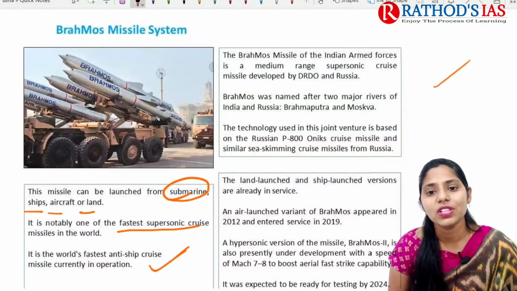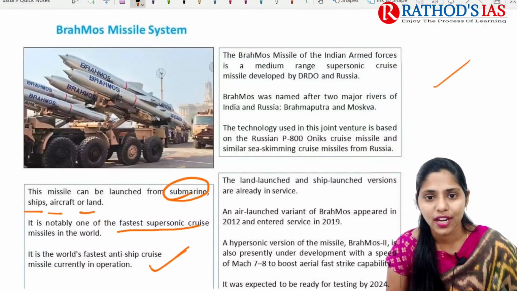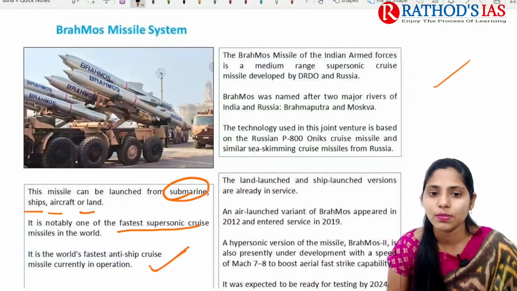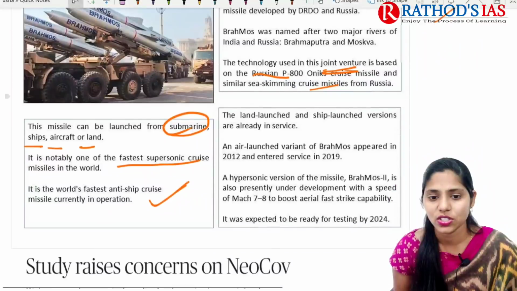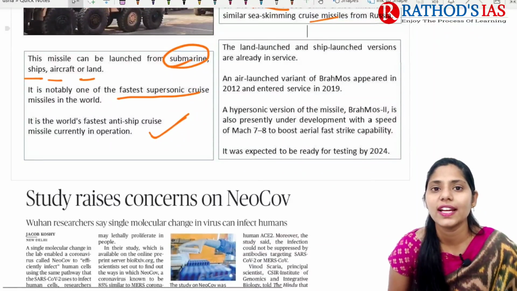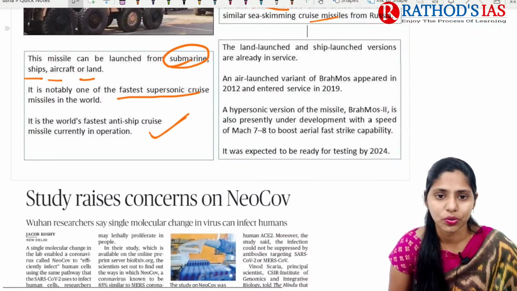The Brahmos missile is named after two major rivers of India and Russia, that is Brahmaputra and Moskva. This technology is used in a joint venture based on Russia's P-800 Onyx cruise missile, and it is also similar to the sea skimming cruise missiles from Russia. The land launched and ship launched versions are already in service.